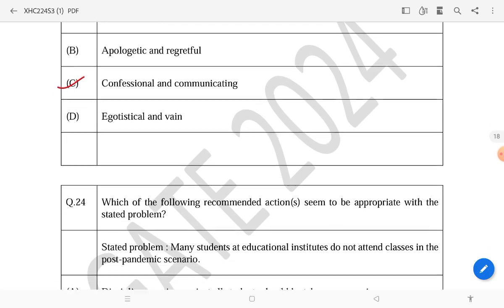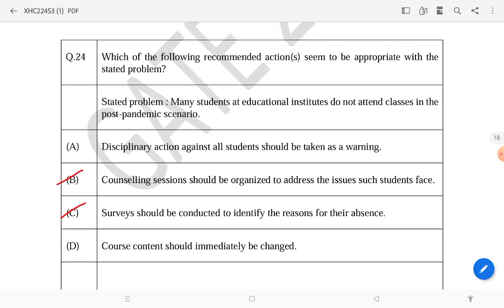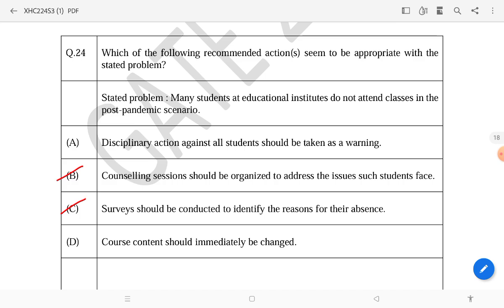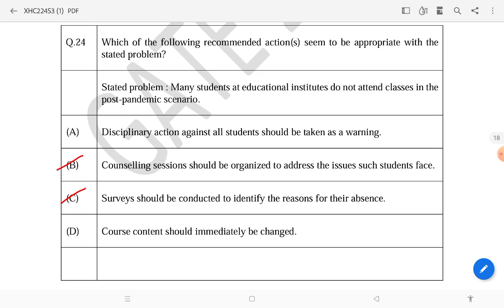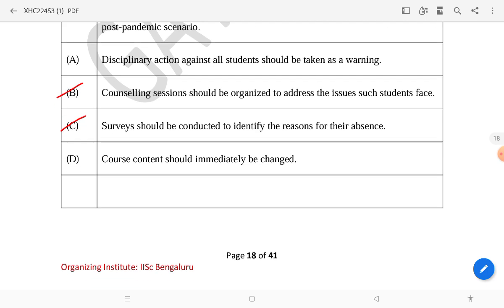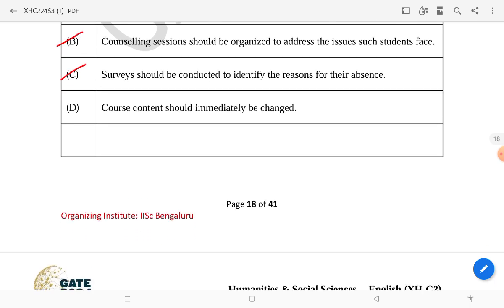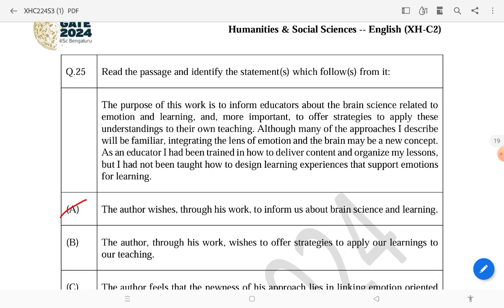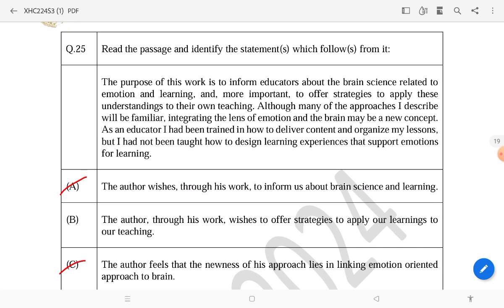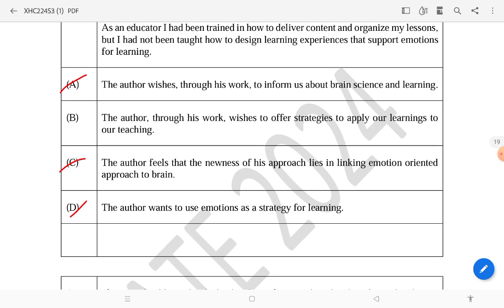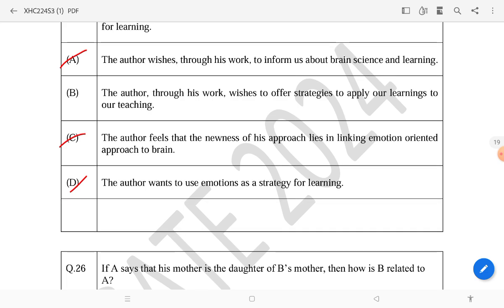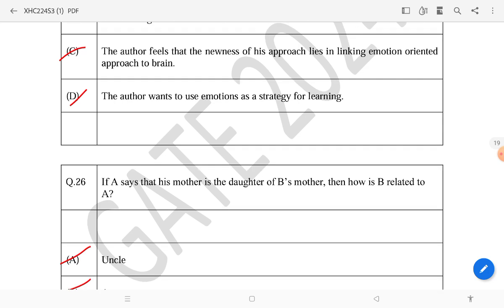This is an MSQ. And then question number 24, and the answer will be B: mean counseling sessions should be organized to address the issues such as student face. Surveys should be conducted to identify the reasons for absence. Then question number 25: the author wishes through his work to inform us about brain science and learning. The author feels the newness of his approach lies in linking emotion-oriented approach to brain. The author wants to use emotion as a strategy for learning.